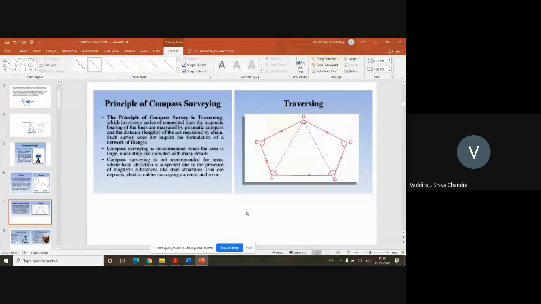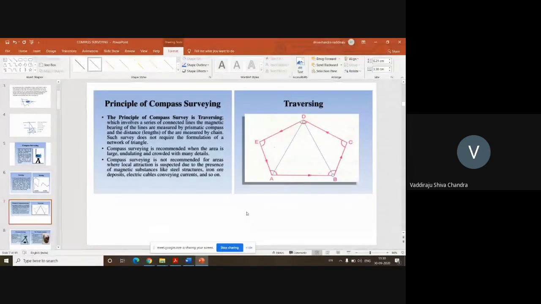1 degree change in the compass reading is equivalent to 108.8, approximately 109 kilometers of linear distance. If you make a small mistake in measuring the angle of 1 degree, 1 degree looks very small to us. But if you convert that, as I said in my first class, instead of going from Hyderabad to Vijayawada, you'll go from Hyderabad to Guntur. So you need to be very careful when using compass surveying, and you need to ensure that there are no magnetic items nearby the instrument.